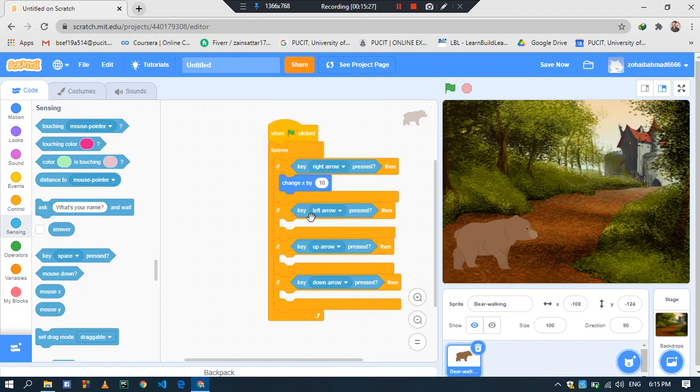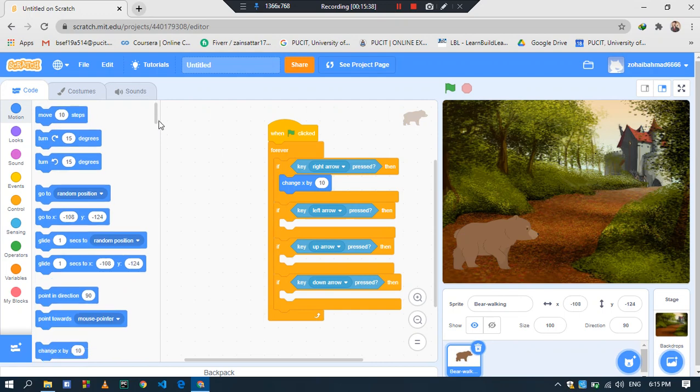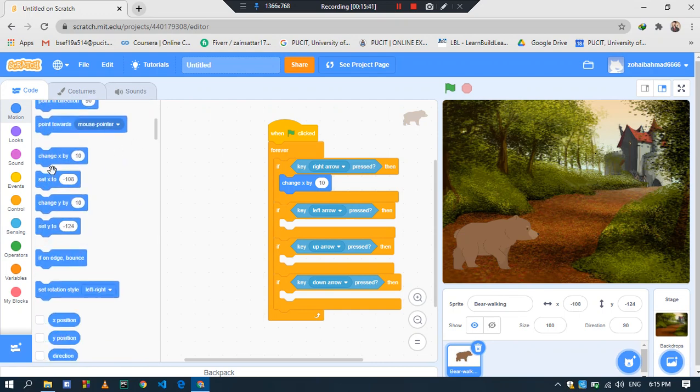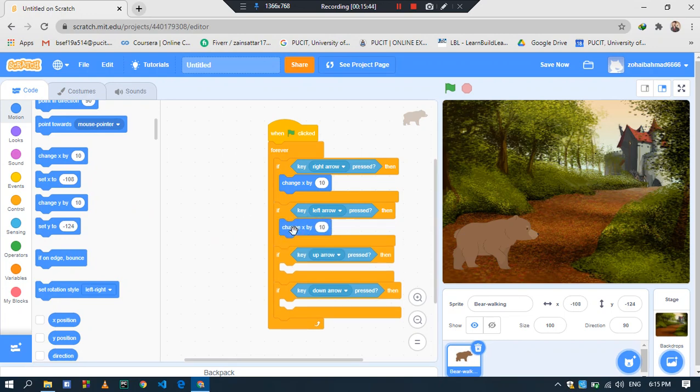Okay, if we select the left arrow key, then come to motion and select change x by. Now we can't use change x by 10. We have to use change x by -10, because if we use change x by 10, then the bear will move in the right direction, not the left. But our condition is if the left arrow key is pressed, so surely the bear has to move in the left direction. So we use change x by -10.